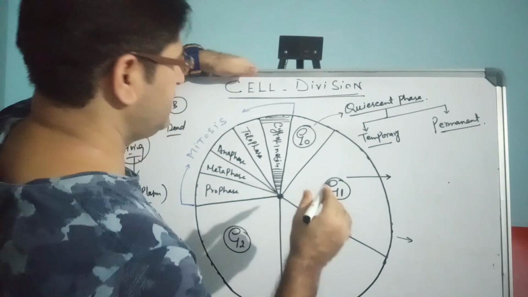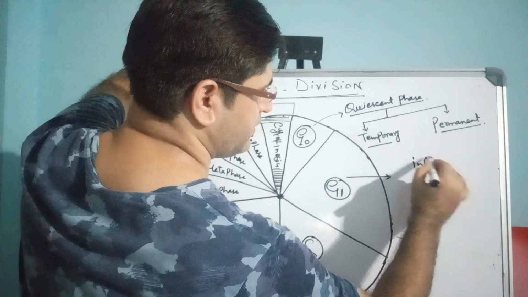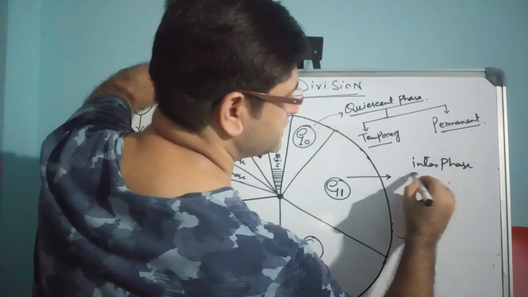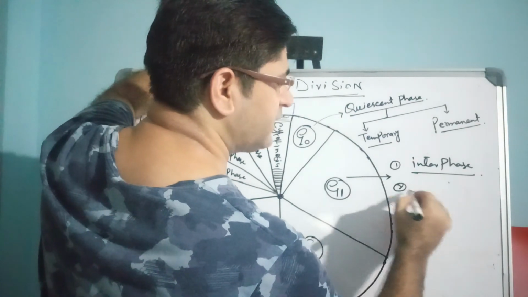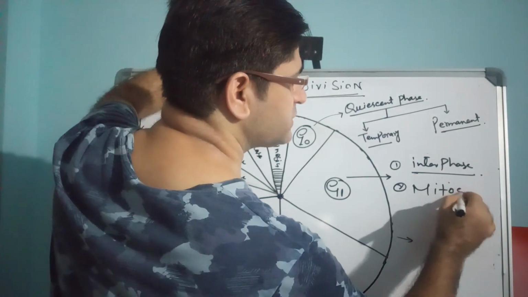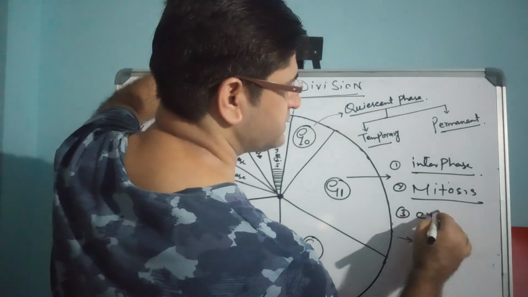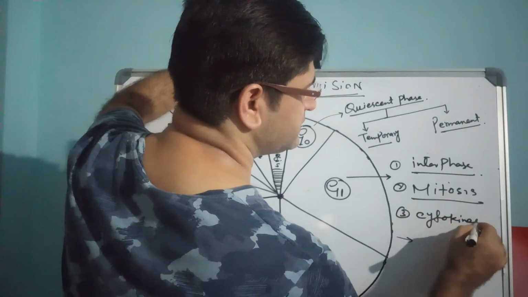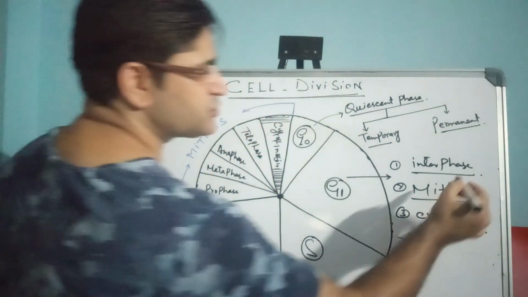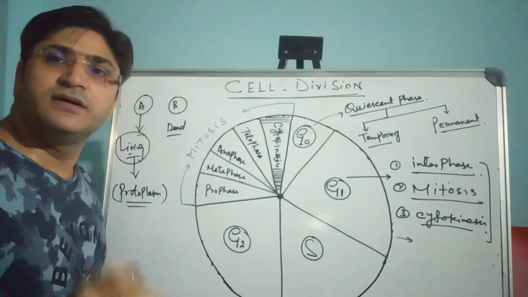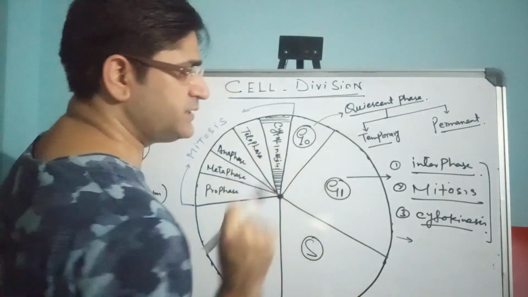One phase is called interphase. Interphase is the largest phase of the cell cycle. The second phase is called mitosis, the mitotic phase, and the third is called cytokinesis. This is actually part of mitosis, happening after mitosis. So these are the three phases by which the cell cycle is completed.